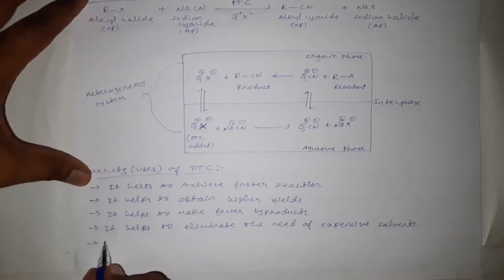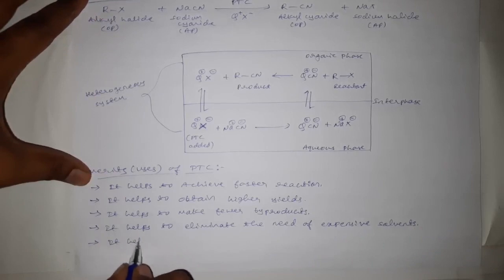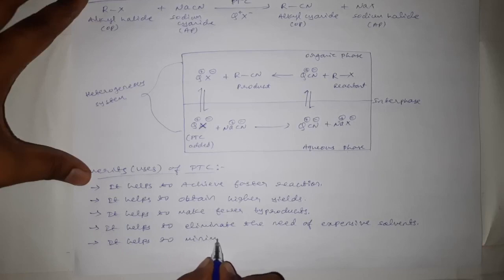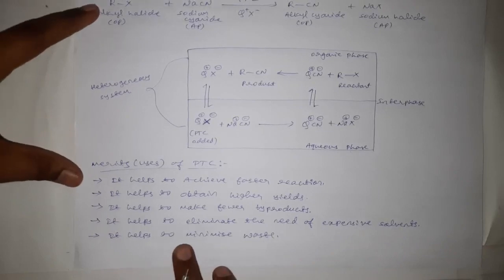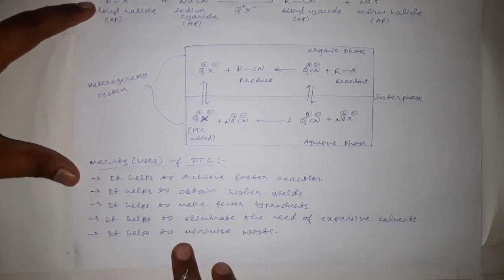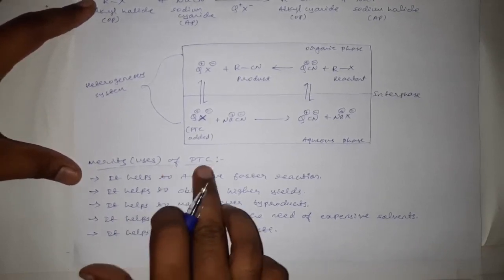And the last use is what? It helps to minimize waste. Okay, these are the merits or uses which we will get by the use of this PTC.